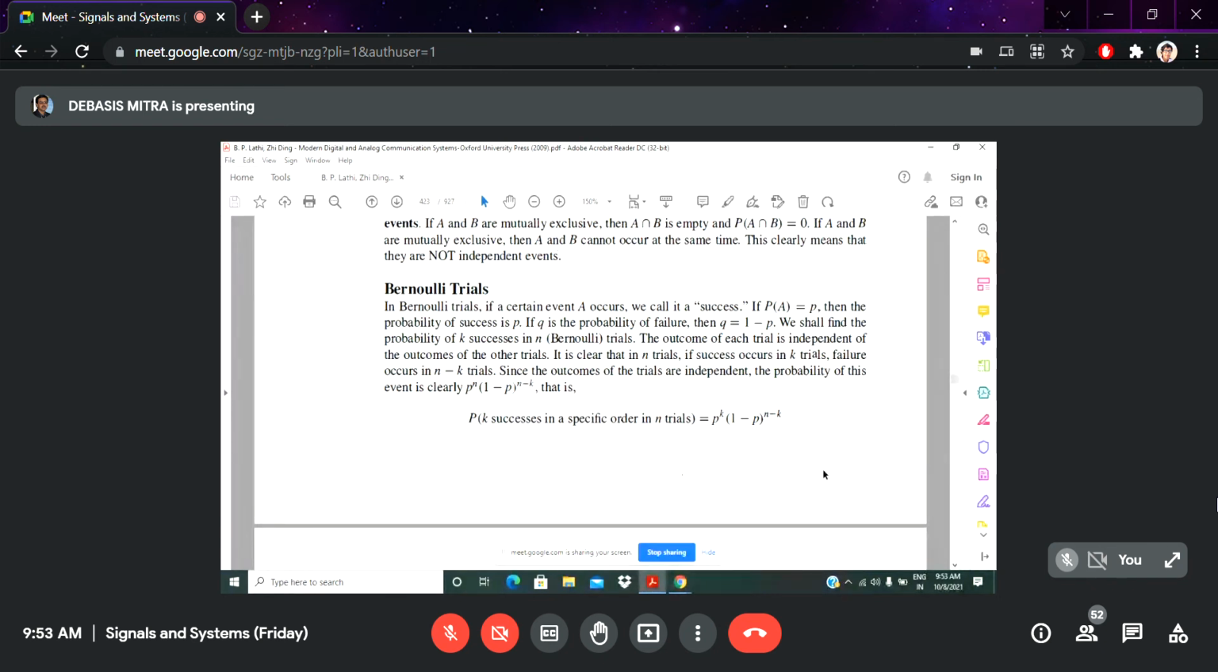So in probability, if I say that the probability of success of an event A is small p, then automatically the other probability, the failure probability, is q, so p plus q is the total probability of one. It is very simple and everybody understands at this stage.